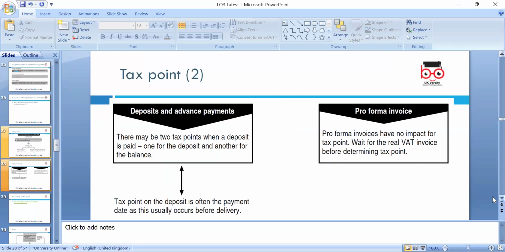Deposits and advance payments: there may be two tax points, one for the deposit and the other for the balance. The tax point on the deposit is often the payment date, as it usually occurs before the delivery. Actually, we need to look at the delivery date. A pro forma invoice has no impact on the tax point, so wait for the real VAT invoice before determining the tax point.